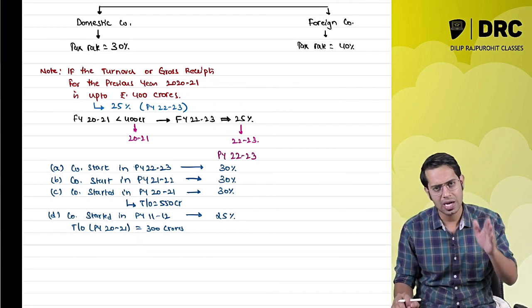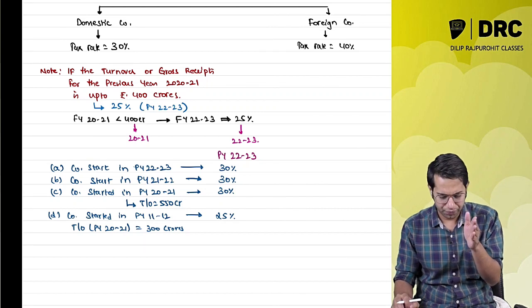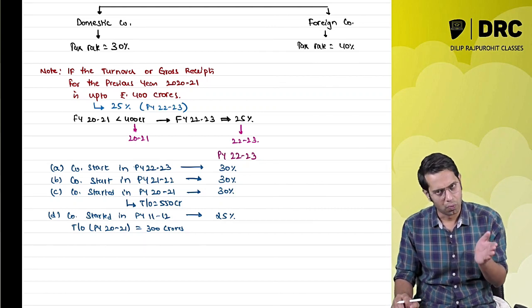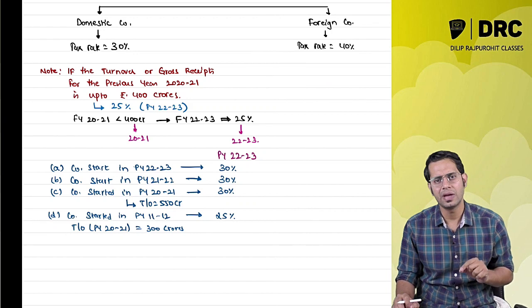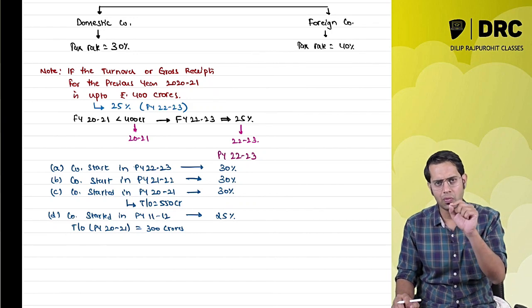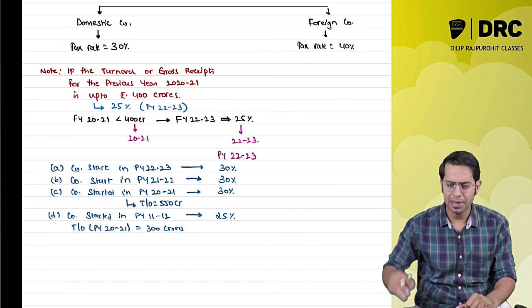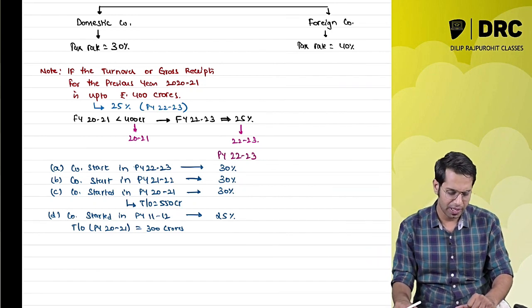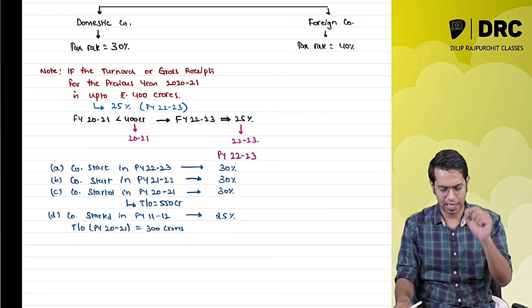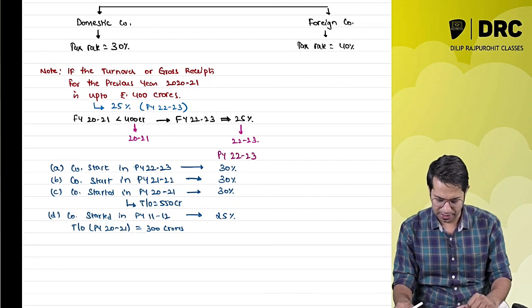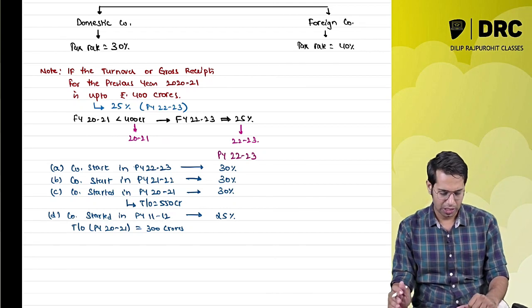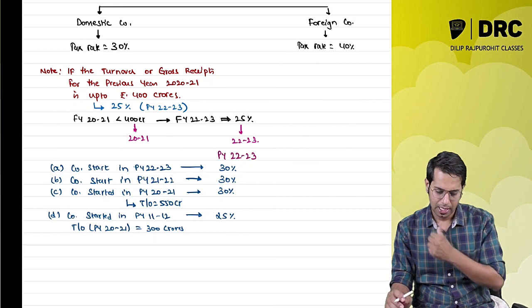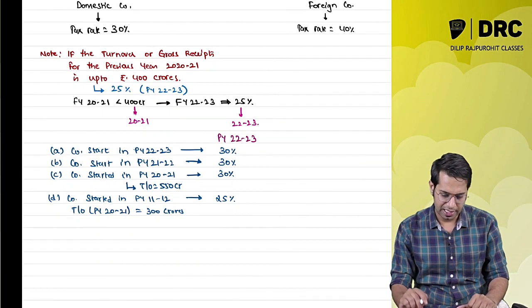So if the company was started any time before 2021 and in the year 2021 it had a turnover of up to 400 crores, then in this year, the previous year 22-23, the tax which it has to pay is 25%. Okay, I hope this is very clear to you all.